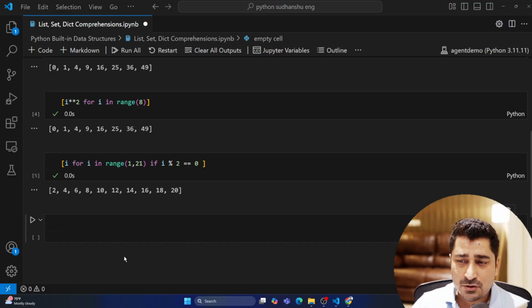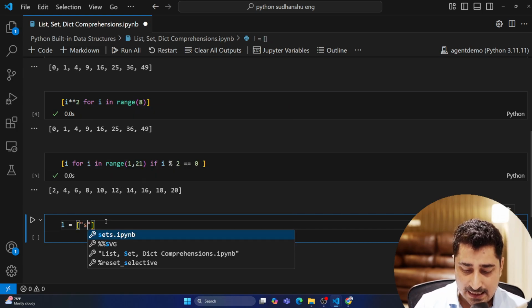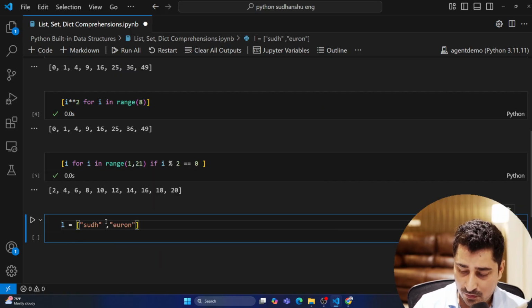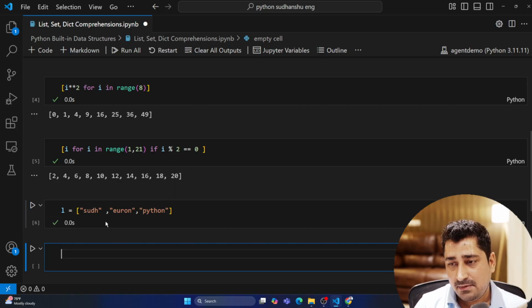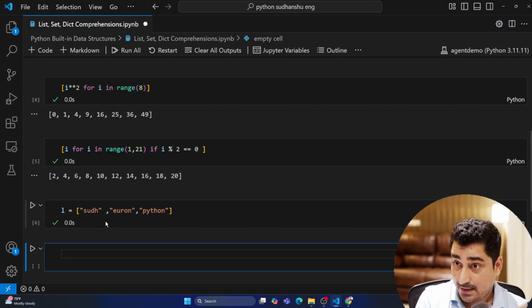Now, let's suppose I have a list, and inside this list I have SUDH, I have Euron over here, and I have Python over here. Now someone is asking me to do one thing: return me a list. I'm looking for a final list as the result, but try to convert all of these letters into uppercase. I can do it with the help of